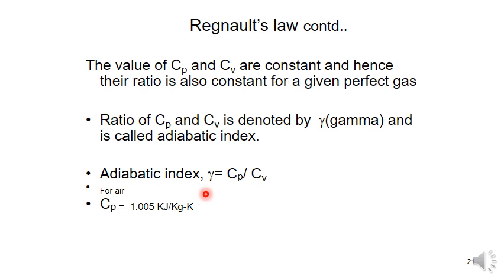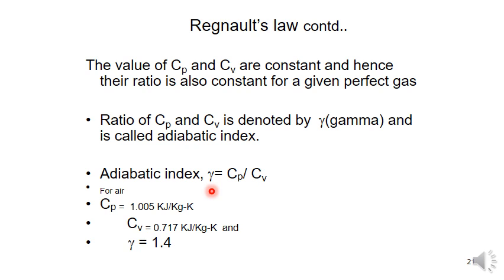For air, the Cp value is 1.005 kilojoule per kg Kelvin, and the Cv value is 0.717 kilojoule per kg Kelvin. So if you know these two values, automatically we can calculate the adiabatic index value gamma.